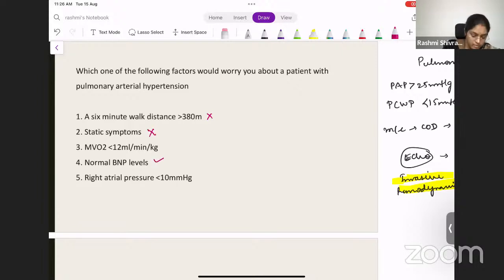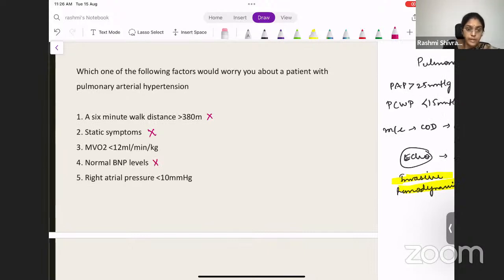BNP levels will be elevated because the right heart is failing, so this option is also wrong. The right atrial pressure will also be more because this pressure is transmitted to the right side. It will not be less than 10 millimeters mercury. So the answer will be peak VO2 less than 12 ml per minute per kg.